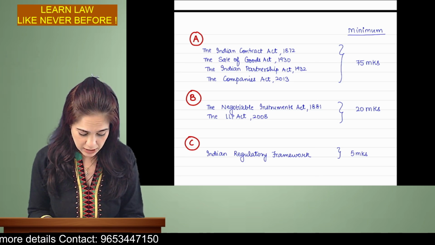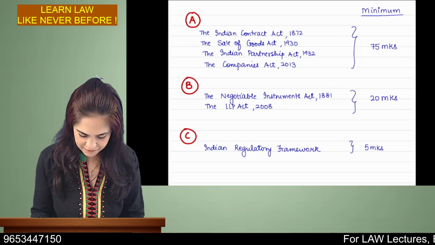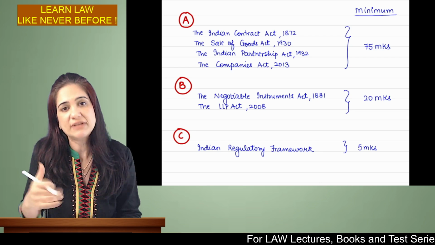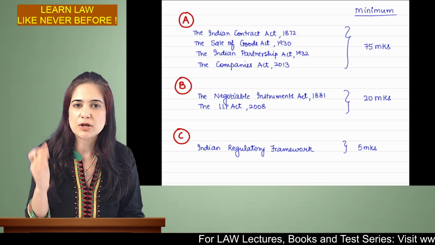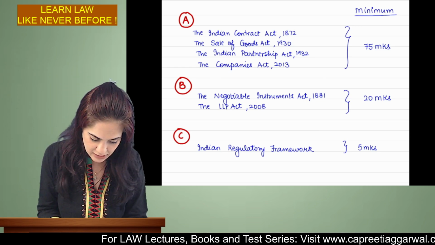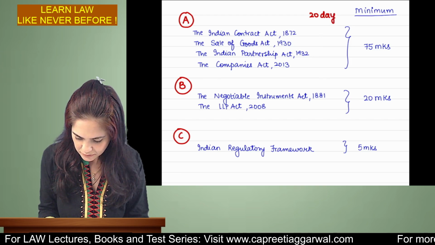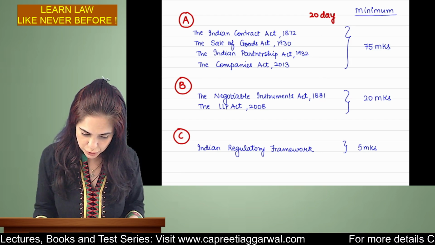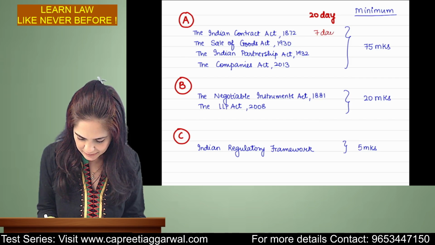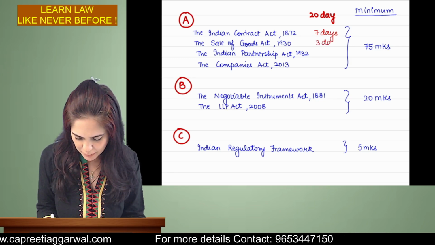All right. Now, coming to the 20-day calendar. Please, first, I want you to write this in your notebook. And then besides this, I will give you the number of days that you need to allot to a particular act so that you can complete the entire syllabus in 20 days. So this is a 20-day study calendar. You should ideally complete the Indian Contract Act in 7 days time. For Sale of Goods Act, you can take 3 days and it is possible to revise.